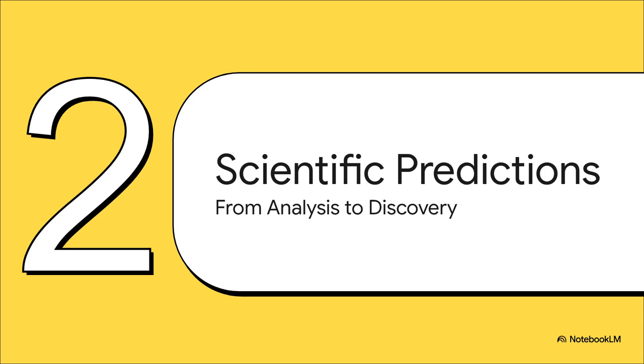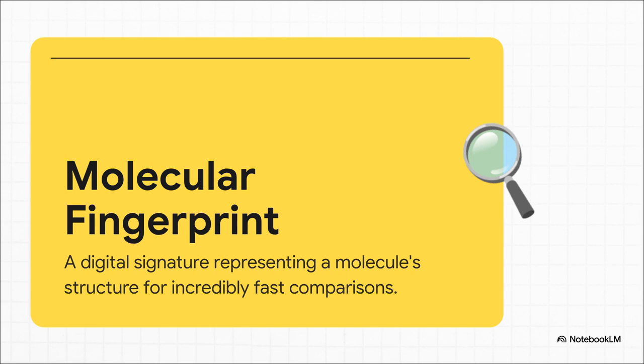So yeah, describing molecules is super important. But where RDKit really shines, where the real power kicks in, is when it starts predicting how those molecules are going to behave. This is where we go from just analyzing to making actual discoveries. But there's a huge challenge here: speed. I mean, comparing the full 3D shapes of millions of molecules would take forever. It's just too slow. So to get around this, RDKit does something really clever.